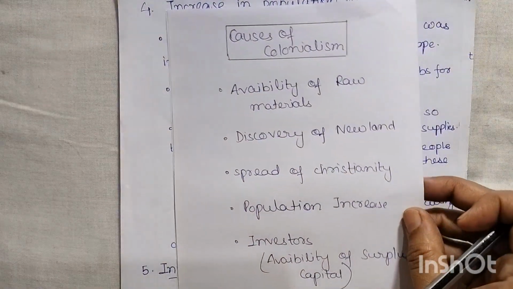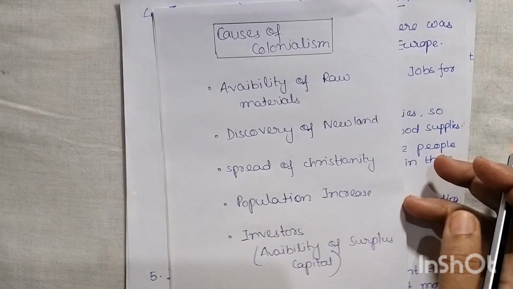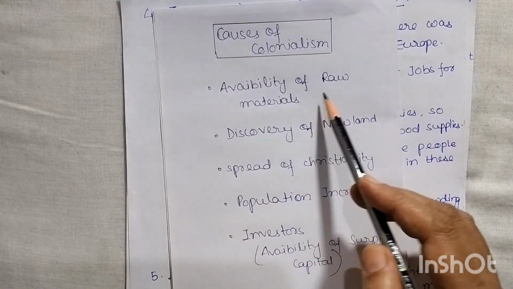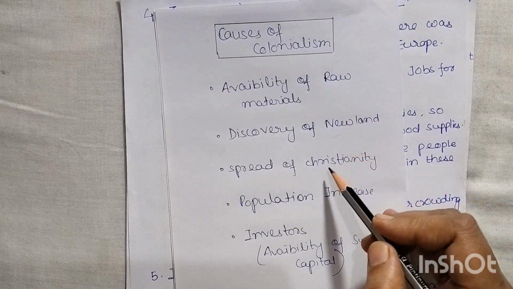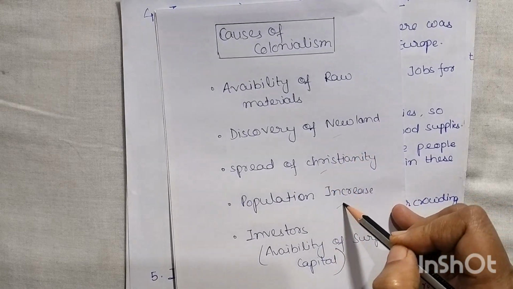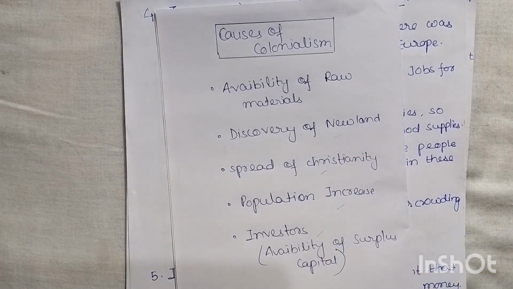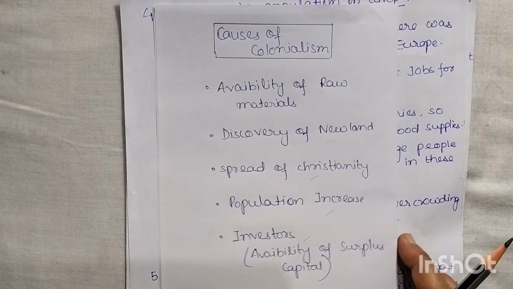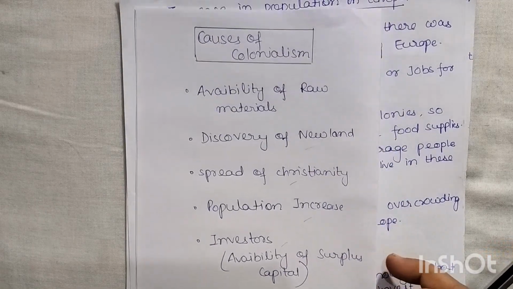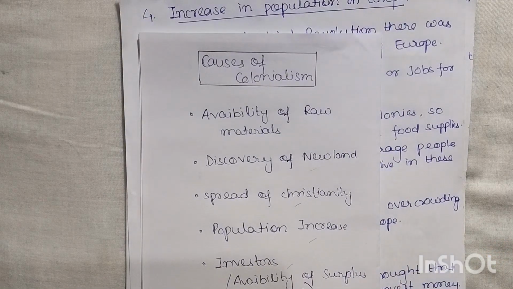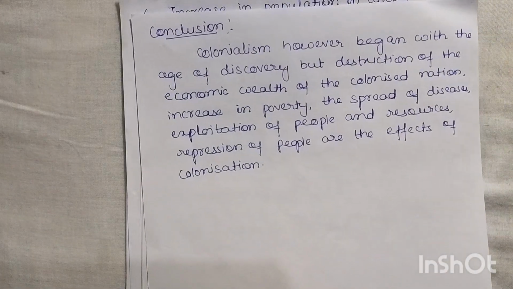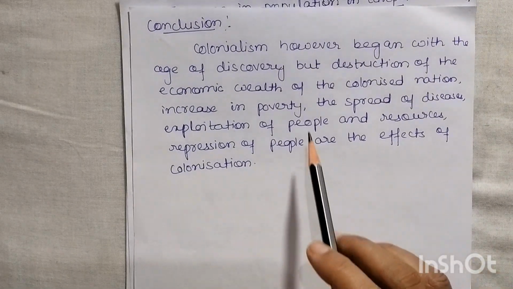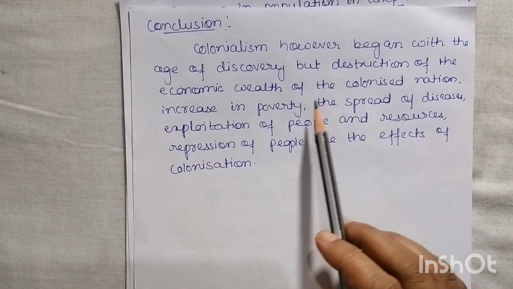colonization. So see here, we have just covered this topic: how availability of raw material, then discovery of new land, spread of Christianity, population increase, and the investor, that is the availability of surplus capital, became the causes of colonialism. Okay. So colonialism, however, began with the age of discovery, but destruction of the economic wealth of